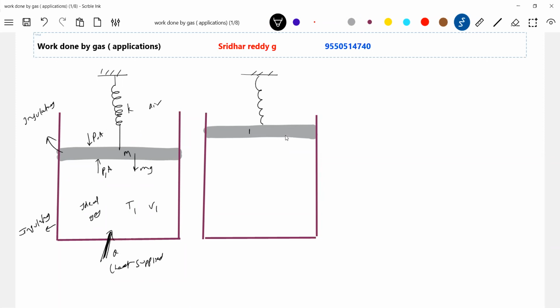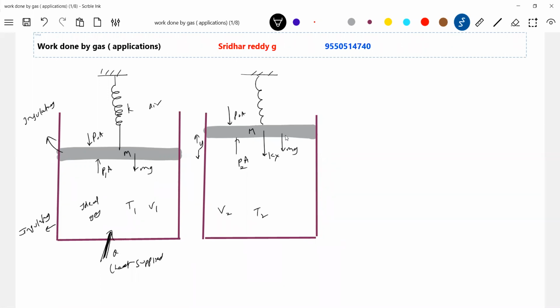Now, what will happen is the piston has raised by a distance x, or y, you take it, along the y axis. Atmospheric pressure force P naught A, the spring got compressed, kx, the weight mg of the piston, and the pressure force of the gas P into A. This is after heat is supplied. The temperature of the gas is T2, volume V2, and the pressure of the gas has become P2. If I supply heat, the gas will expand.